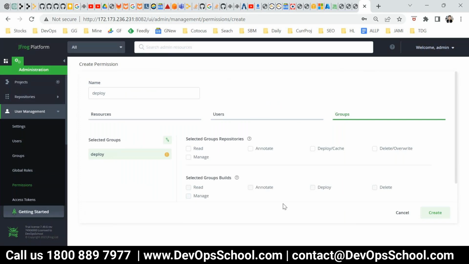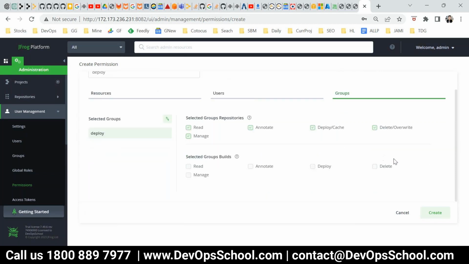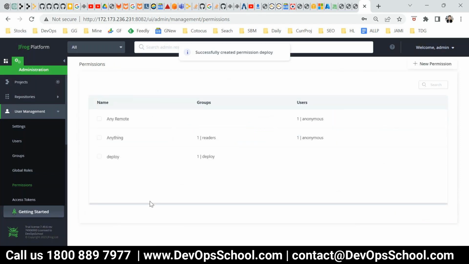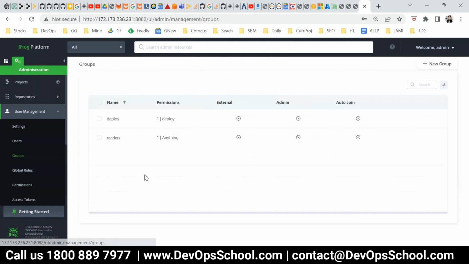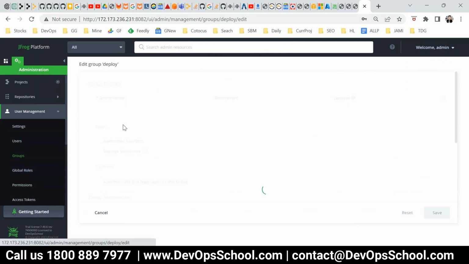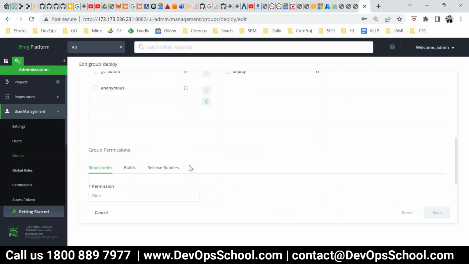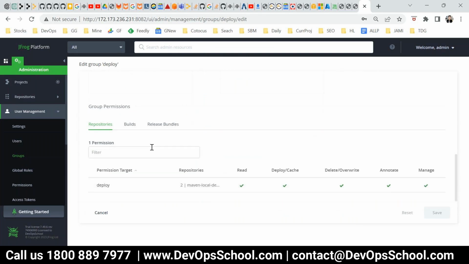Now the group, what kind of access you want to give? Read, manage, whatever exactly you can give and create it. So now what we did, we created a user group and gave it permissions. Now if you want to validate whether the group has a permission, you see here, the permission tables. Now you can see that here.